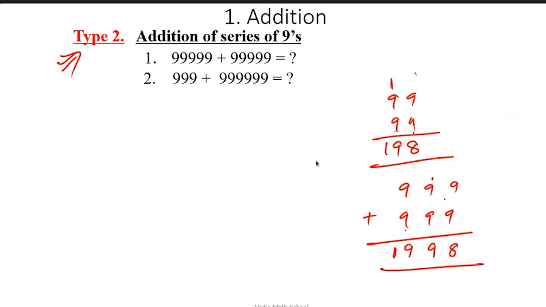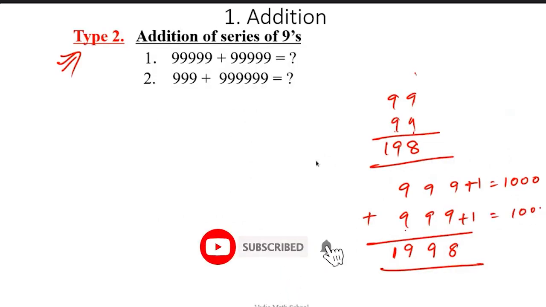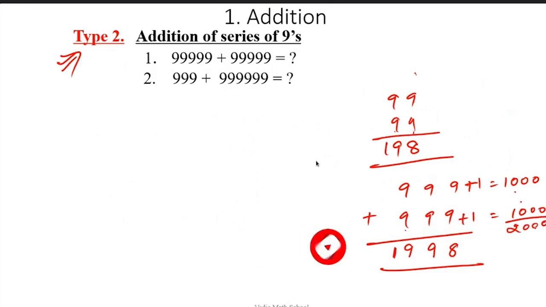The other method is the second method, which is also very interesting. Just add plus 1. So this will become 1000. And if you add plus 1 here, this also becomes 1000. So now you know 1000 plus 1000 is 2000. Very easy. And after that, subtract 2. Why am I subtracting 2? Because I added plus 1 and plus 1 in both the numbers. So that is the reason I am subtracting 2. And you will get the same number, 1999.